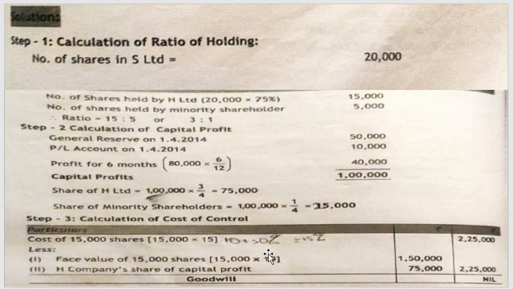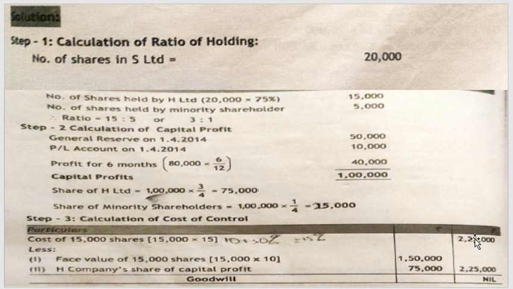Next, we will minus H company's, that is your parent company's, share of capital profit. What is the share of capital profit earned by H Limited? It is 75,000. So 1,50,000, which is the face value of shares which has been held, and the capital profit of the parent company, 75,000. So the total will give you 2,25,000.